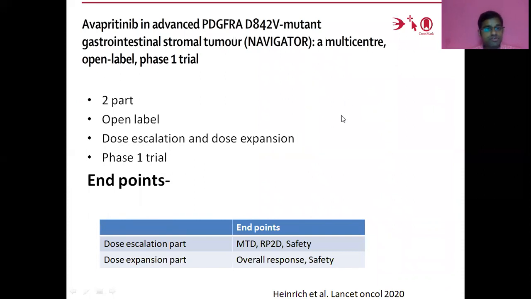This is the registration trial for avapritinib, that is BLU-285. It was a phase 1 open label multicenter trial with 17 centers. The two parts were a dose escalation part and a dose expansion cohort. The primary endpoints for the dose escalation cohort were maximal tolerated dose, recommended phase 2 dose, and safety. For the dose expansion part, the endpoints are overall response rate and safety.